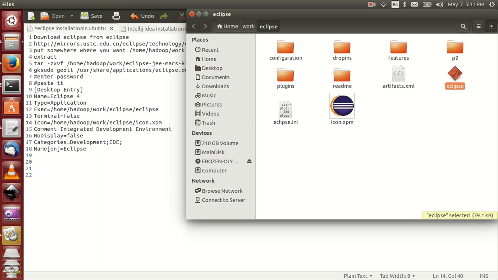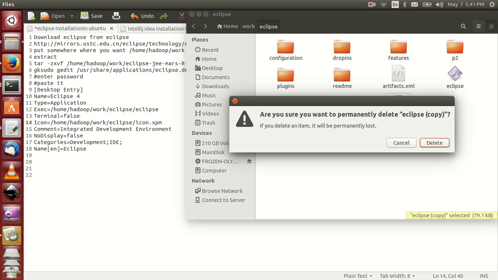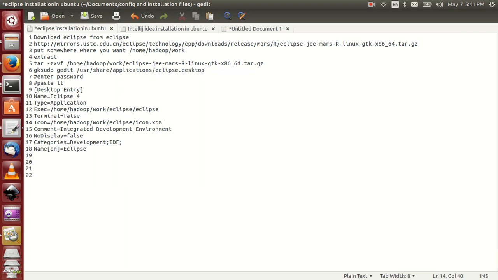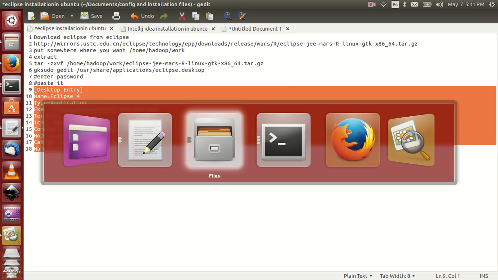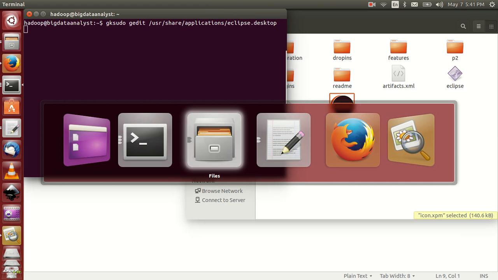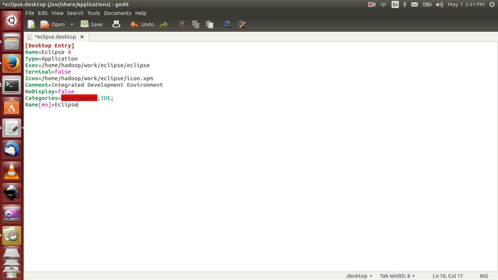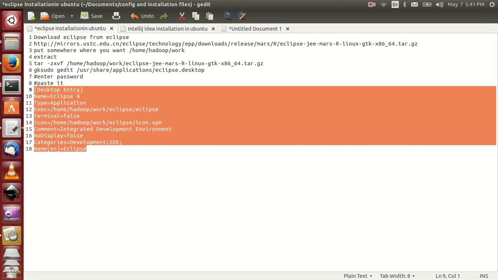Where is this? This is the icon path. Copy this, oh sorry, copy and paste here. Finally, no need to change everything. Everything is common. In case you search for Eclipse, you will get it. Simply copy this one, open this one and paste here. Simple. Save it with Control S. Close it. That's it. Eclipse is installed.